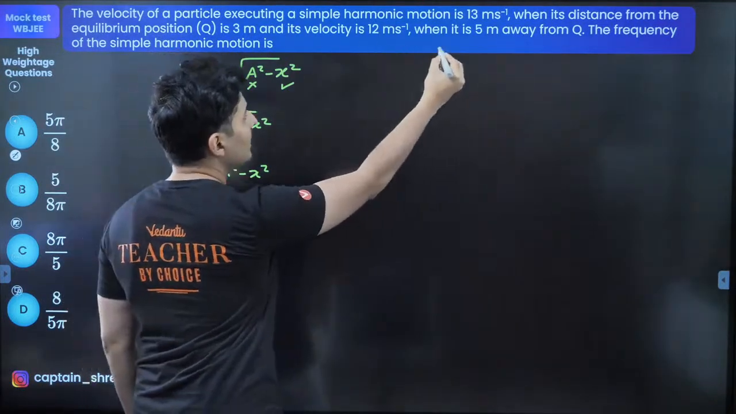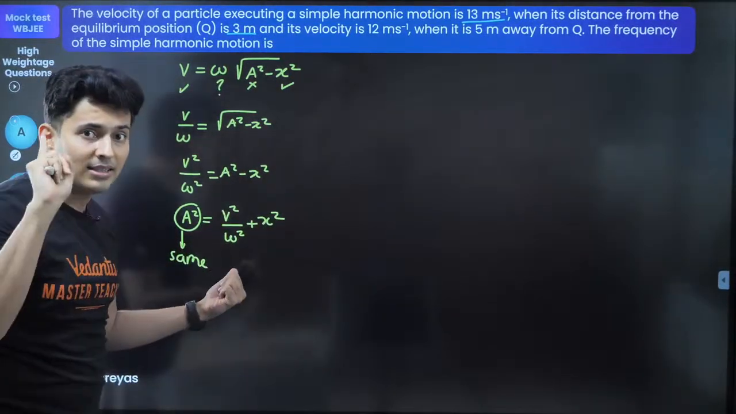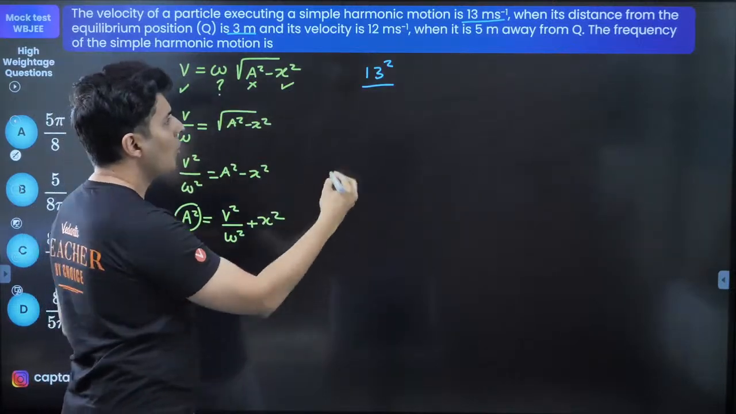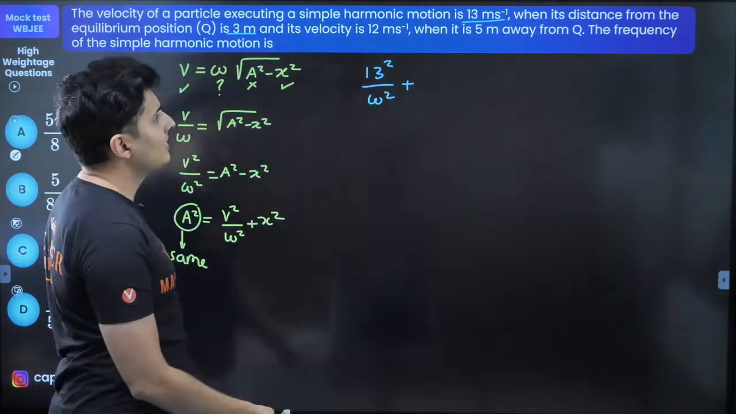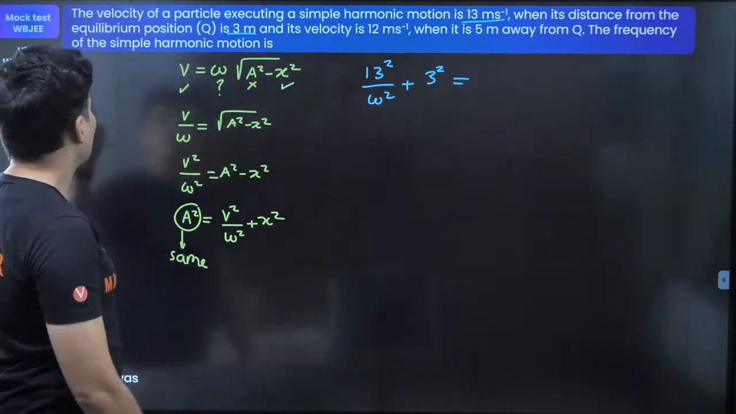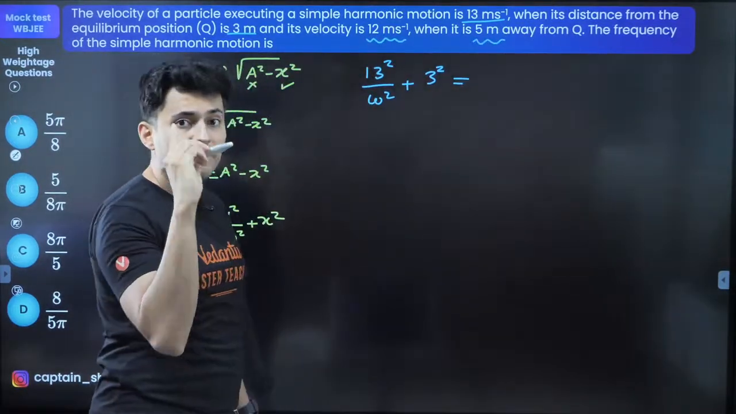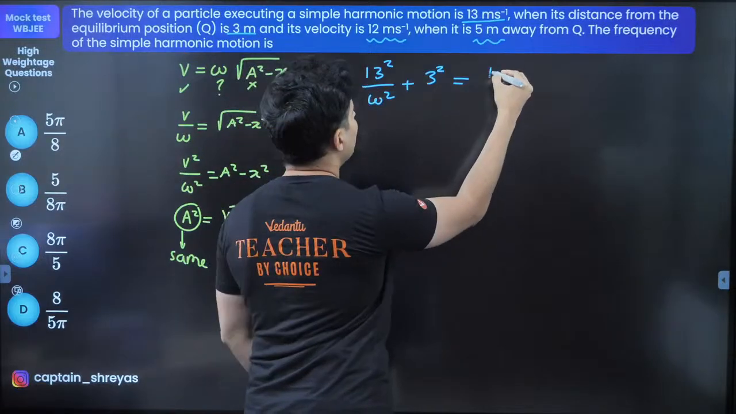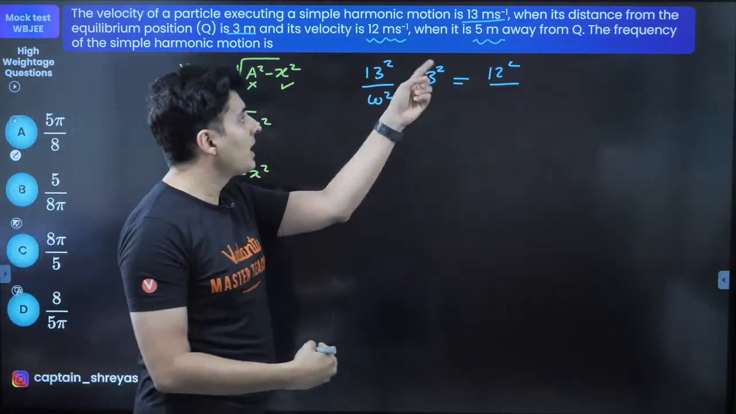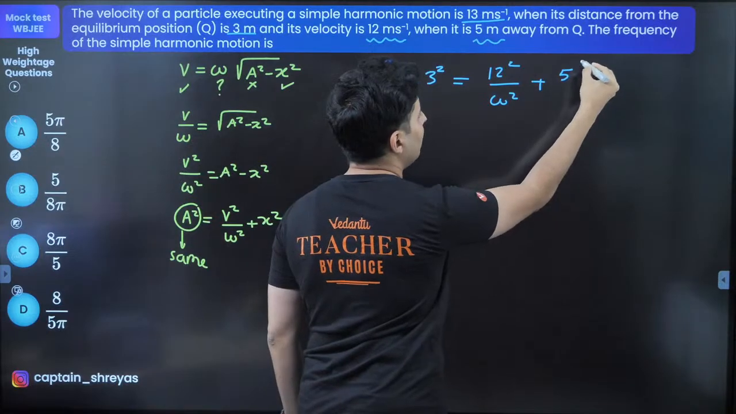Observe. Velocity is 13 when distance is 3. So for the first situation, I will take the velocity as 13: 13 square by omega square plus X square. What is X? X is 3, so 3 square. This is equal to, for the second time, the velocity is 12 meters per second for a distance of 5 meter. So 12 square divided by omega square, omega I do not know, plus the distance is 5, so plus 5 square.